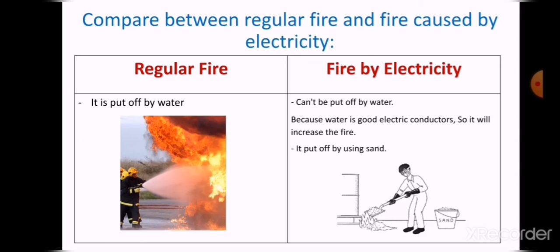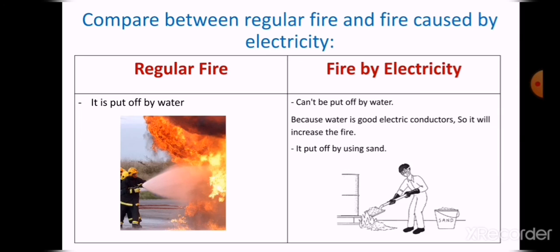If we compare the regular fire and the fire caused by electricity, the regular fire can be put out by water.